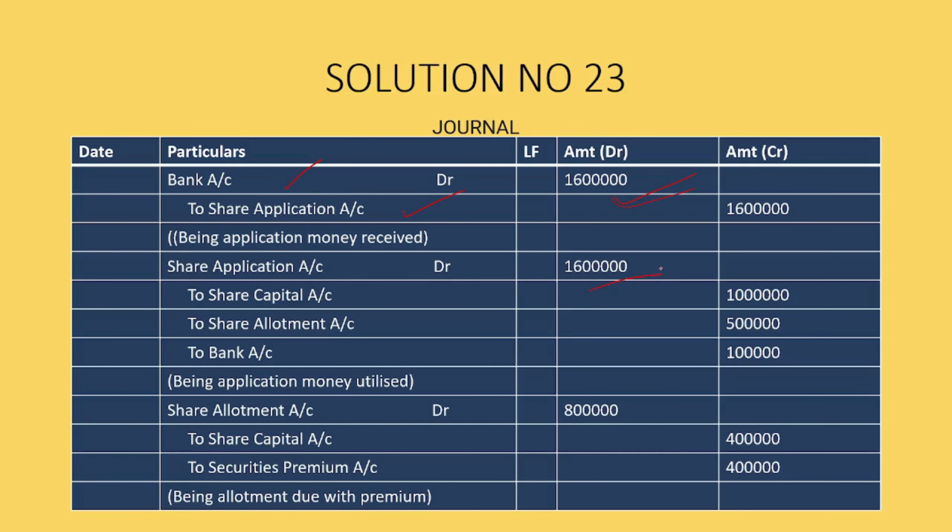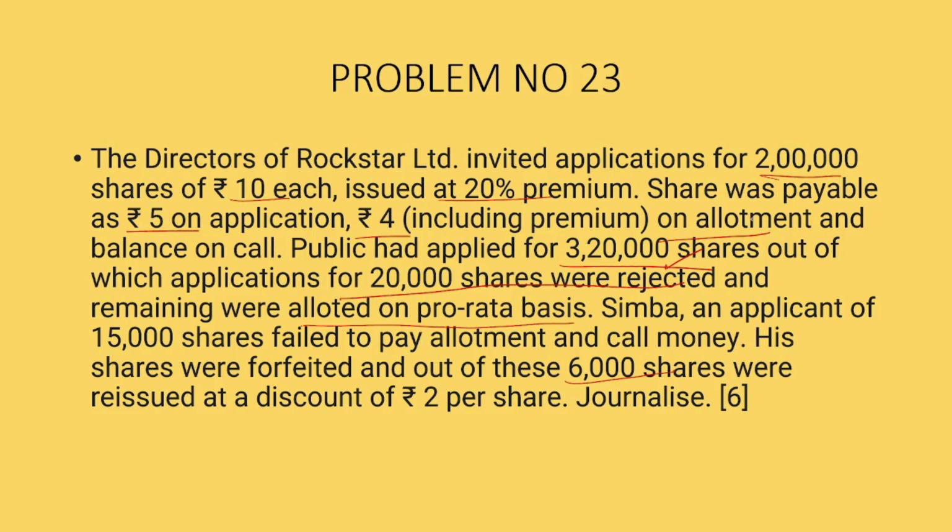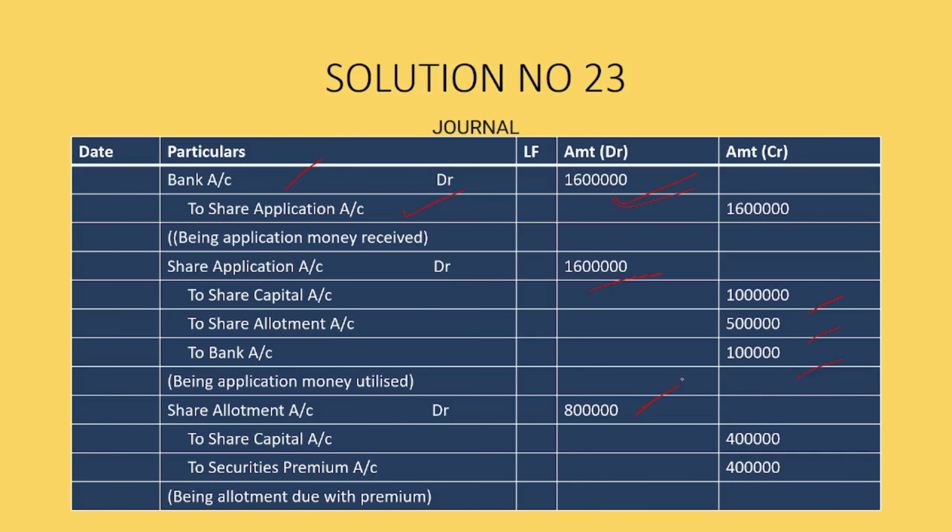Out of this 16 lakh rupees, share capital will have 10 lakhs, to allotment will go 5 lakhs and to bank will go 1 lakh. After that, share allotment will be 8 lakhs because it is 4 including premium, and that is the allotment figure. So as per that calculation, 8 lakhs is the allotment amount, to share capital account and to securities premium account 4 lakhs and 4 lakhs.